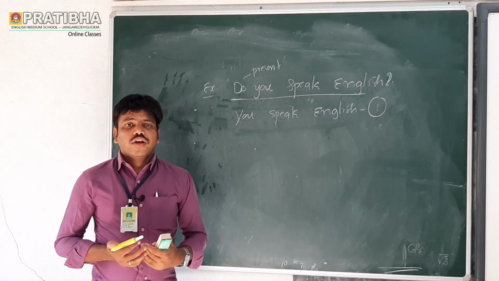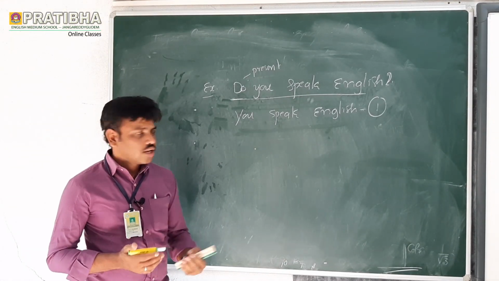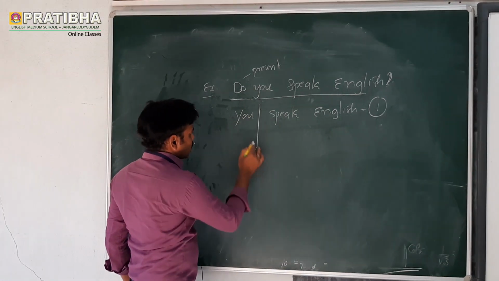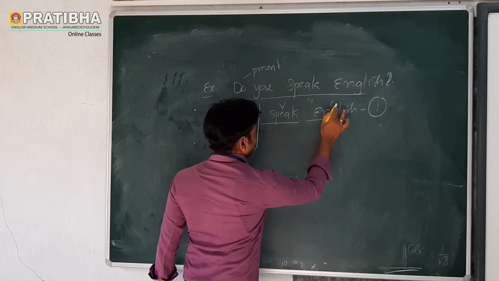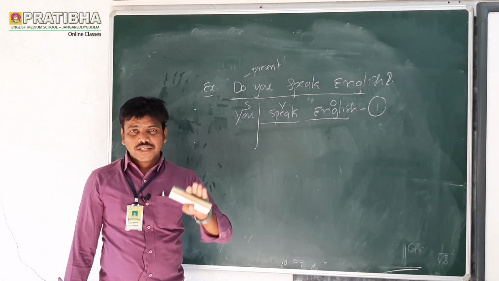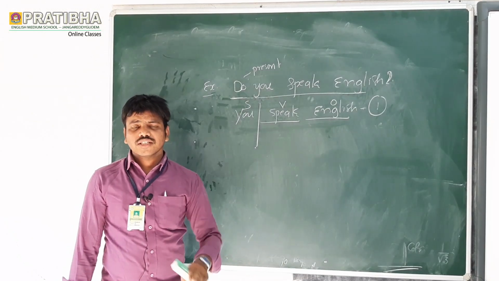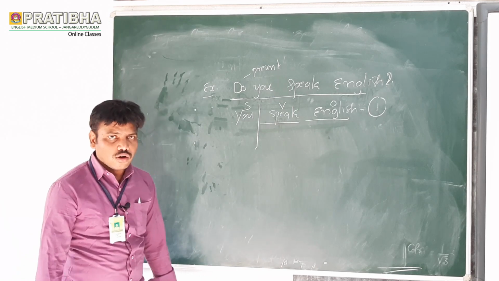Previously, when we changed active voice into passive voice, we followed certain methods. Now let us see that. What is that? First one, use subject, speak V1 form and English object. For any sentence, whether it is an assertive sentence, an imperative sentence, or an interrogative sentence, we should follow the same steps.